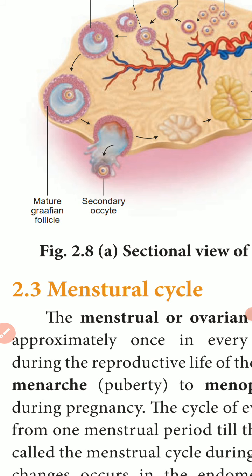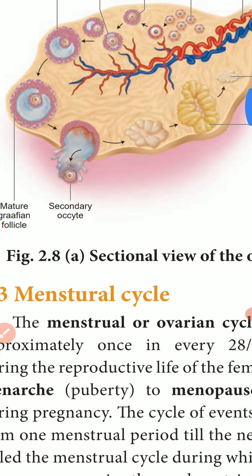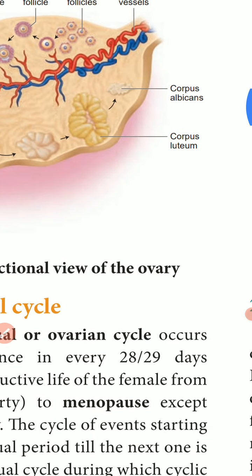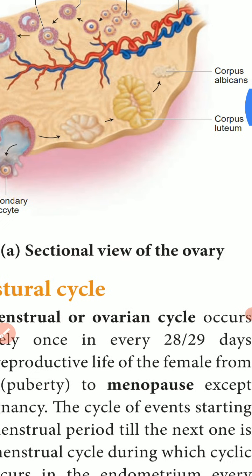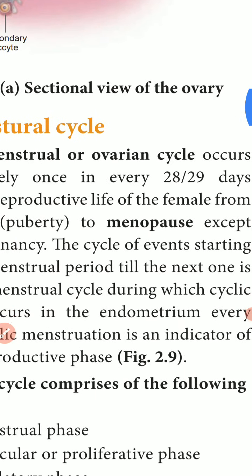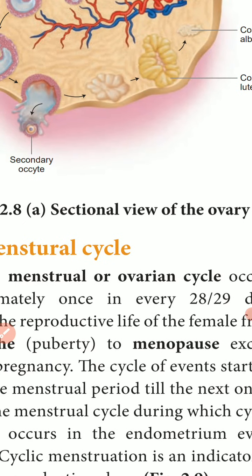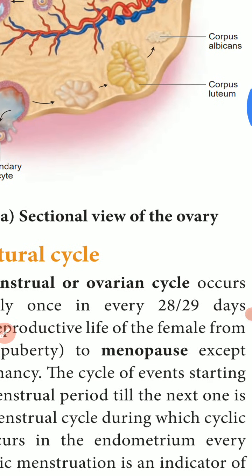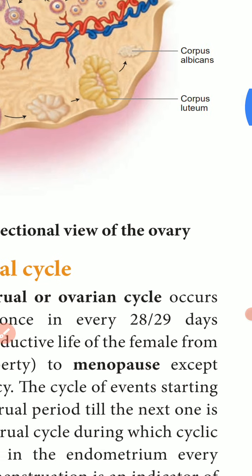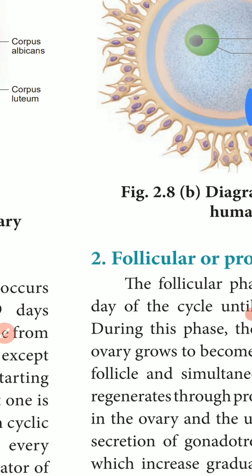Once the Graafian follicle is mature, the secondary oocyte comes out. Then what happens next, that's what we are seeing. This is what we call ovulation, when the egg is discharged from the ovary.